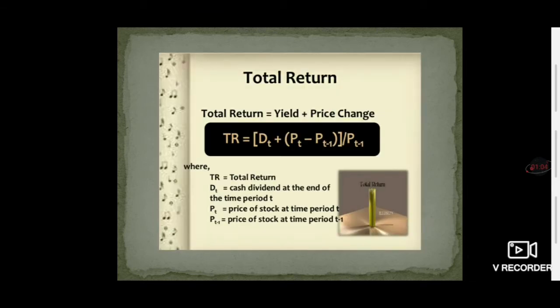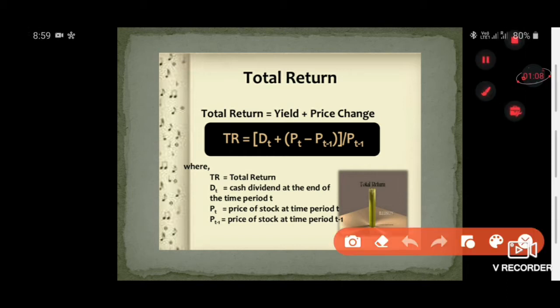Now the value of the total return can be computed using this particular formula, where D represents the dividend received and P_t refers to the price of the stock at a time period, whatever the time period would be, and P_t-1 means the price of the stock at the time period T minus 1.